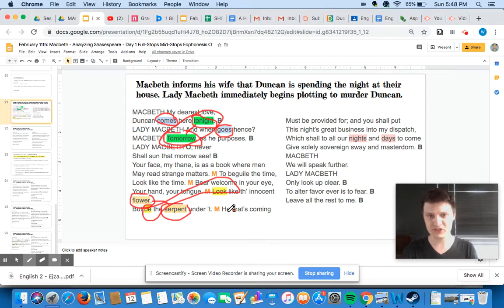So look versus be, we have the main opposites, where Lady Macbeth is saying, as we talked about, listen, Macbeth, you gotta look one way, you gotta have these perfect manners, you gotta convince the king that you are a good guy, but then you gotta be a serpent underneath it. You gotta look like a flower, but be a snake. And then, of course, nights and days as well, which shall to all our nights and days to come. This is sort of an antithesis thrown in there at the end.